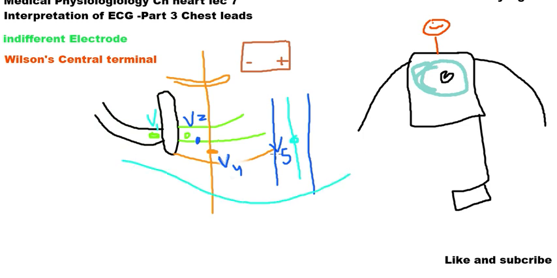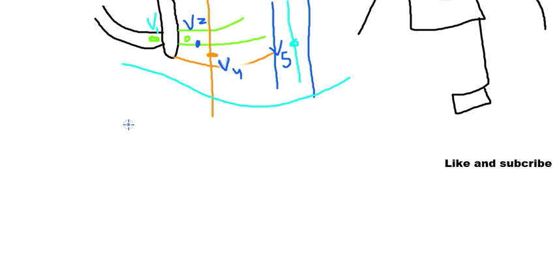In all these leads, the negative terminal is connected to the Wilson central terminal, and only the positive terminal is moved. To make V1, the positive terminal is connected to the right side of the sternum. In V2, the positive terminal is connected just left of the sternum in the fourth intercostal space.